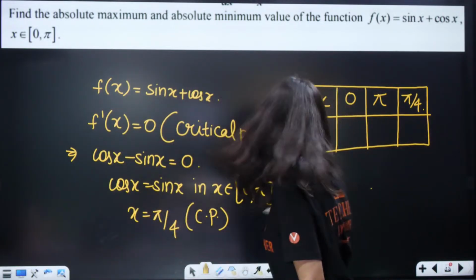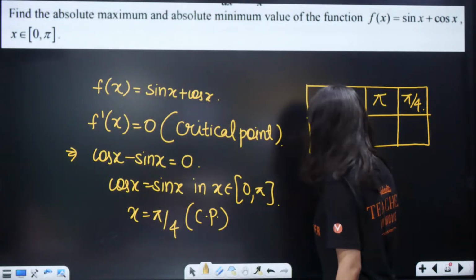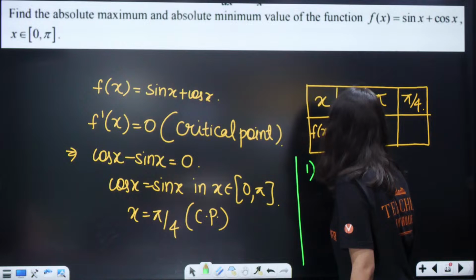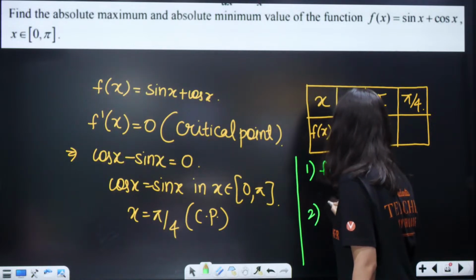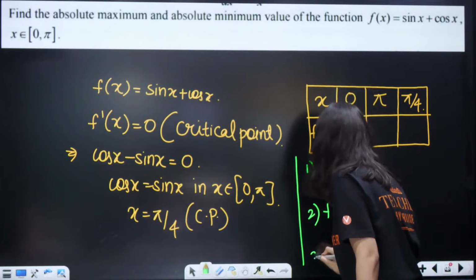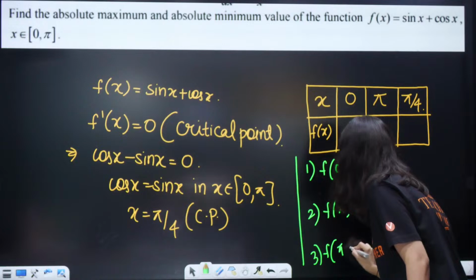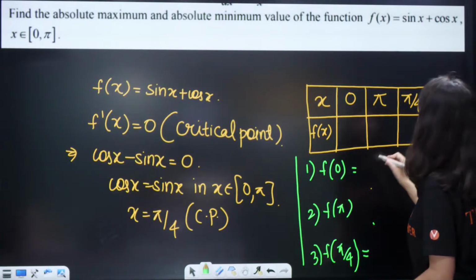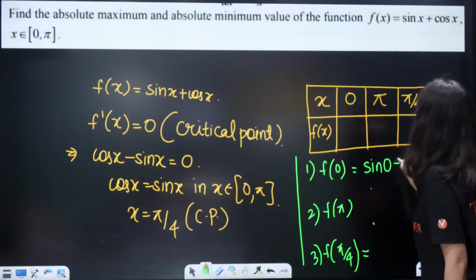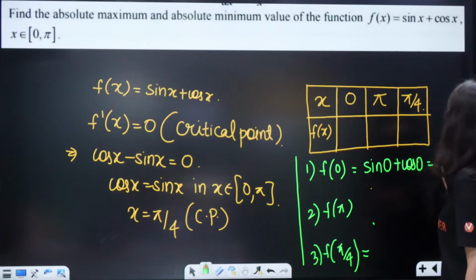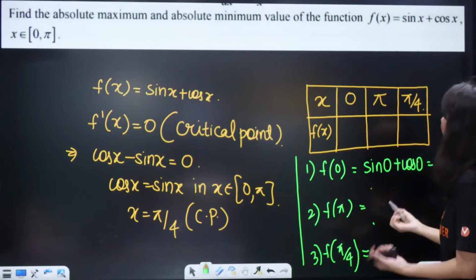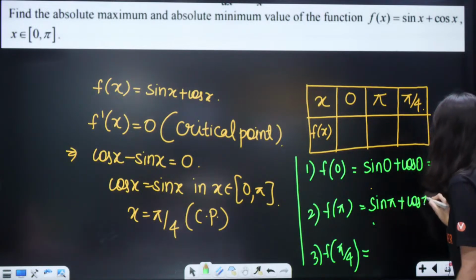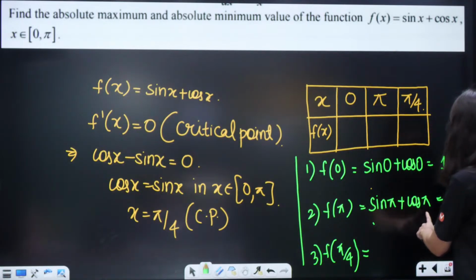Now what I am going to do is calculate 3 values. First one is f of 0, second one is f of pi, and third and most importantly f of pi by 4. Are we ready? F of 0, who is going to tell me? Sin 0 plus cos 0, so this is going to be 1. F of pi is sin pi plus cos pi. Sin pi is 0, cos pi is minus 1, so this is minus 1.